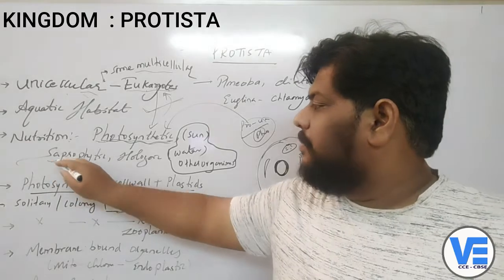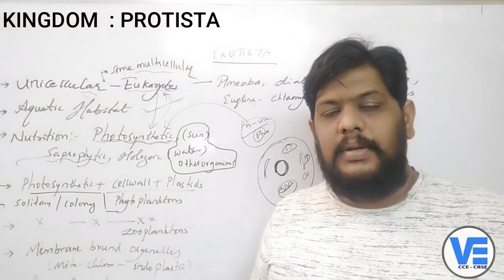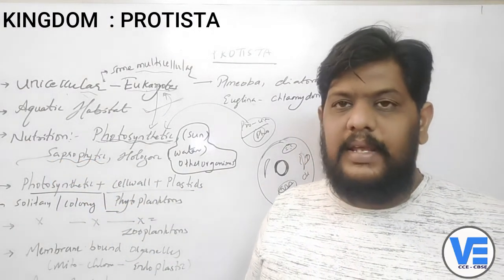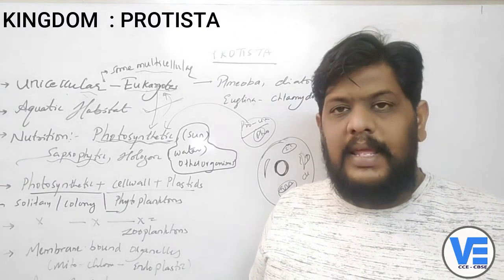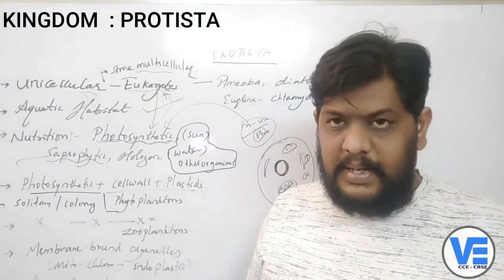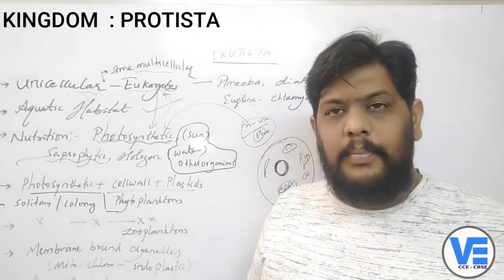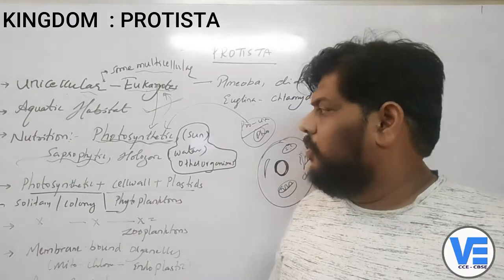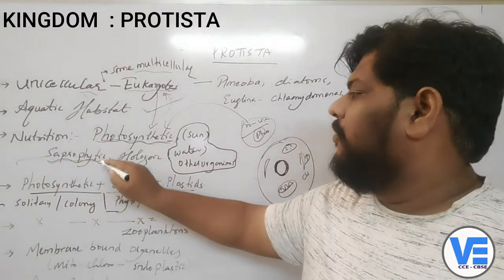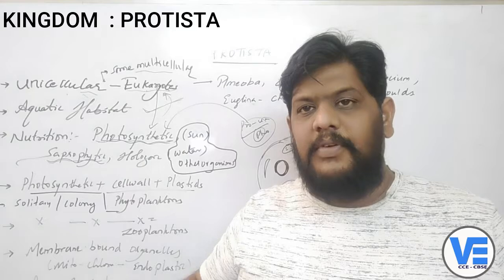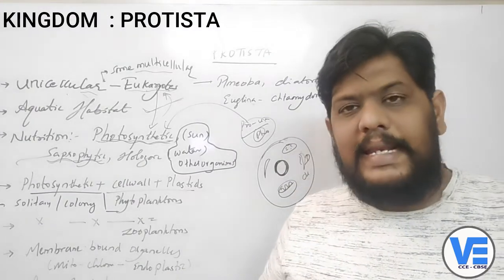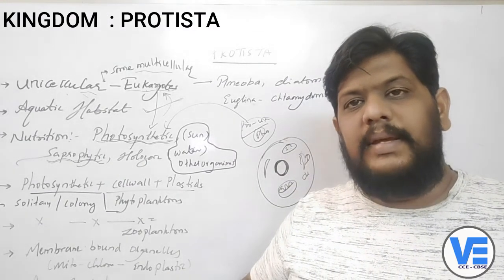Then some of them are saprophytes. They have saprophytic nutrition, right? They absorb the digested food material. They depend upon dead and decaying matter. Let me explain in this way. If there is any food material, they cannot directly eat it, so they release some enzymes.